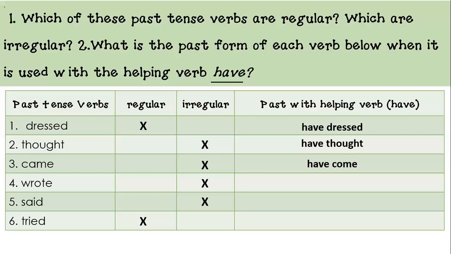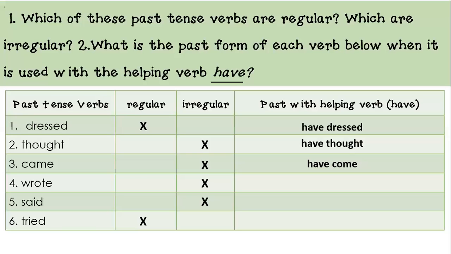Let's go to number 4. And again, we identified it as irregular. So we have to use the table because the table is the one that has the irregular verbs. Okay? All the verbs in that table, not all because I only added about 40, but the verbs that are on that list, they are irregular verbs, okay?